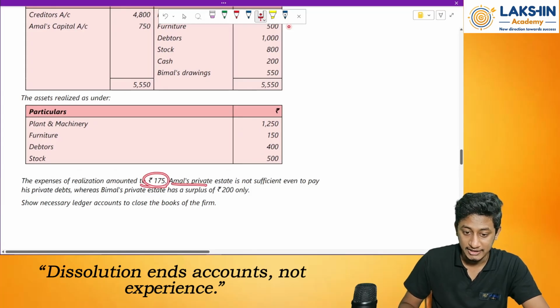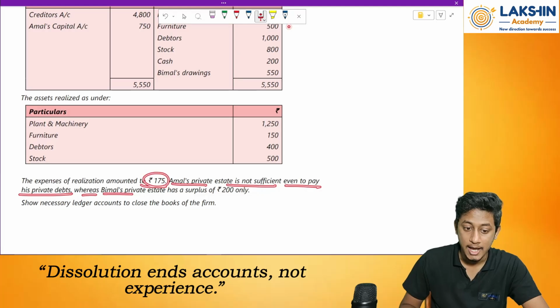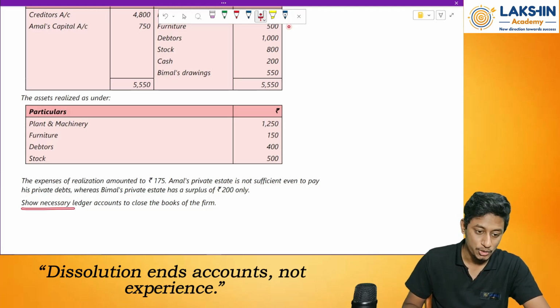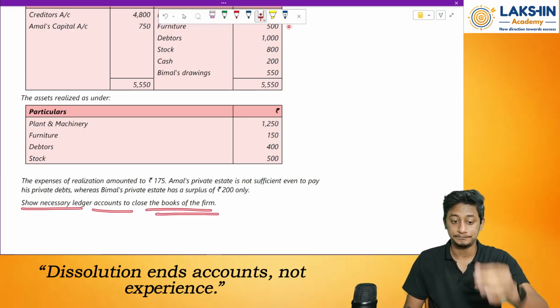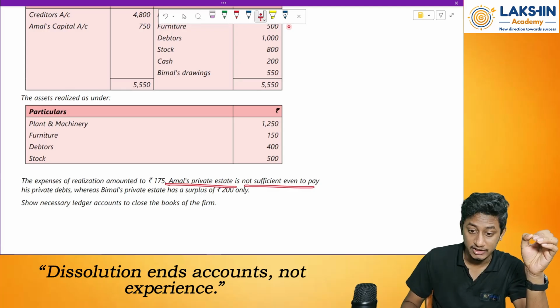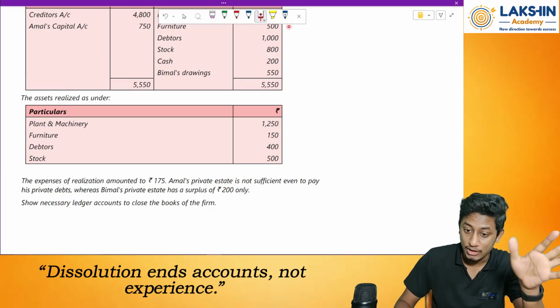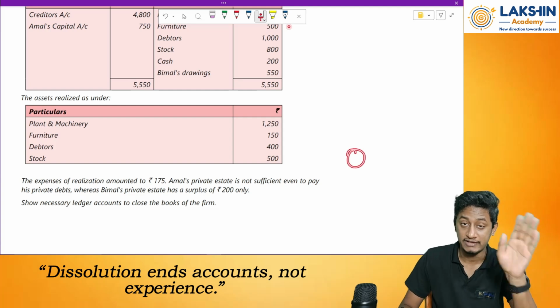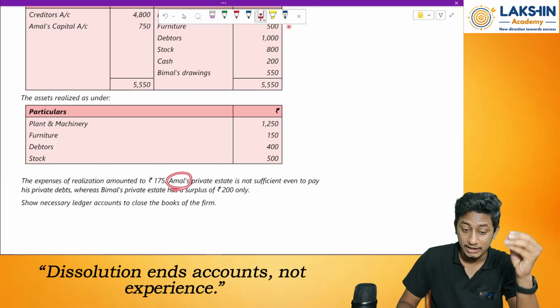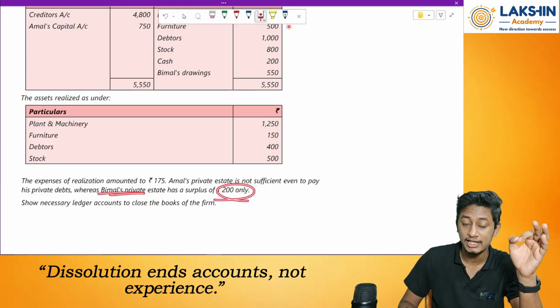Amal's private estate is not sufficient even to pay his private debts, whereas Bimal's private estate has a surplus of rupees 200 only. Show the necessary journal entries and ledger accounts on the dissolution of the firm. Okay. Now what has happened over here? Amal's private estate is not even sufficient to pay his private debts. So that means he cannot bring in any money, zero. Even if there is a deficiency, Amal cannot bring in any money, whereas Bimal can bring in only 200 rupees.